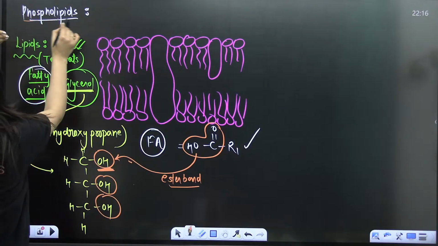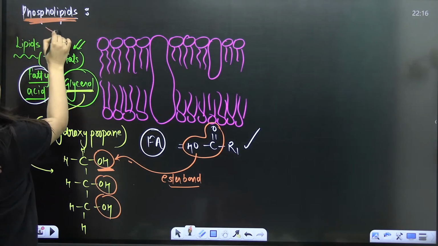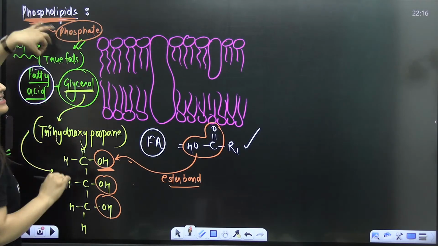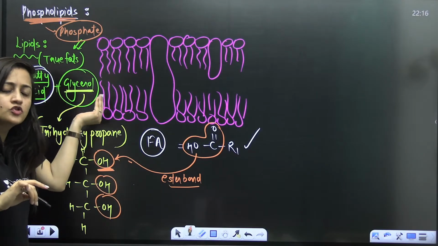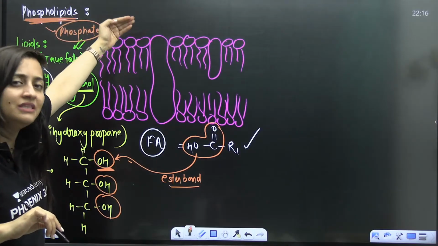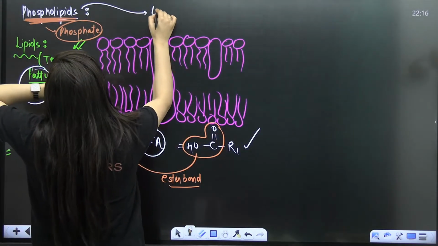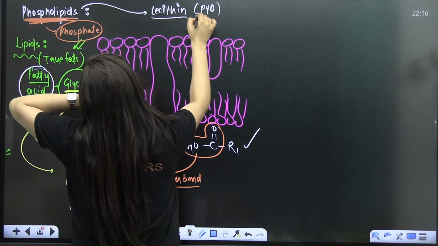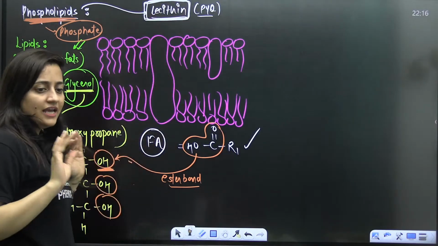Now, I am talking about the phospholipids here. If I am talking about phospholipids, definitely it is going to have the phosphate group. That's what I am trying to highlight. The basic arrangement will be the same, glycerol and fatty acid change, but along with that, the phosphate group will also be there. The most common phospholipid is lecithin, having an N group as well.